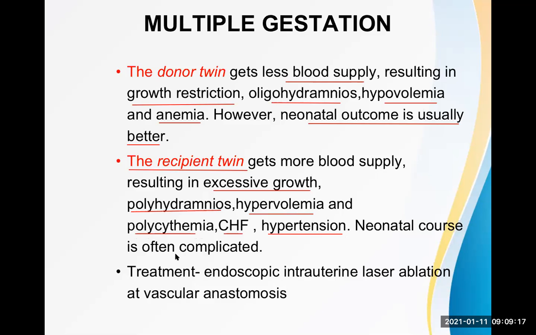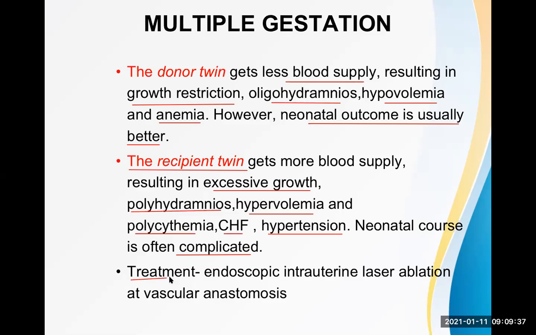Neonatal course is often complicated. Definitely, look at the number of complications here. Hypervolemia can give rise to heart failure. Polycythemia can give rise to thromboembolism. Hypertension itself is quite damaging. So this neonatal outcome is complicated.